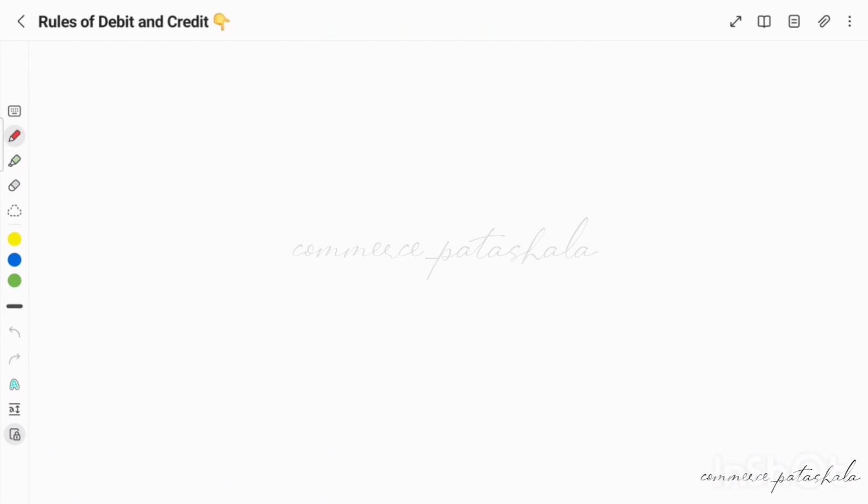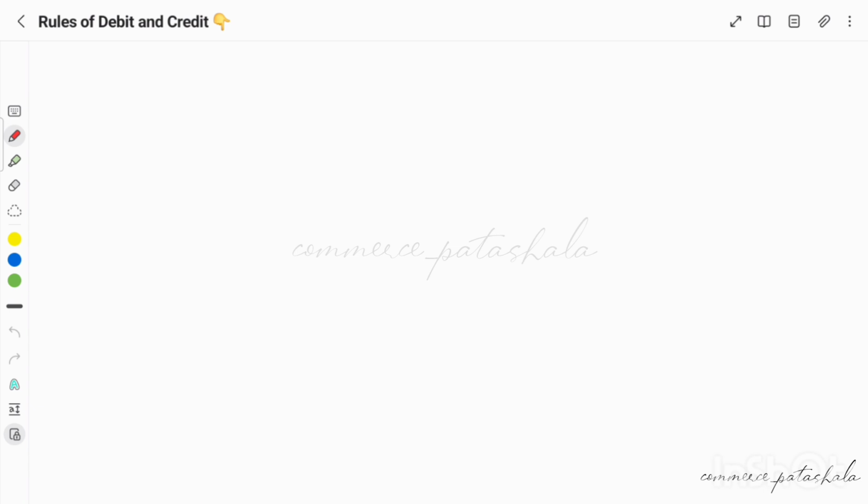Today I am here with another concept, rules of debit and credit. We also say this as the golden rules of accounting or golden principles of accounting. So in accounts, the very first process of doing it is recording the transactions in the journal book. Here we use the golden rules of accounting to record the transactions in the journal book.